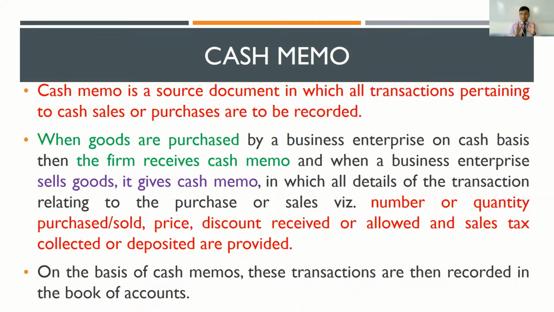Please remember, whenever a business executes a transaction, they have two options. They can have the transaction carried out for cash, which means the payment will be settled instantly, or you can carry it out for credit. What happens in credit? Credit is when you would be making the payment later.